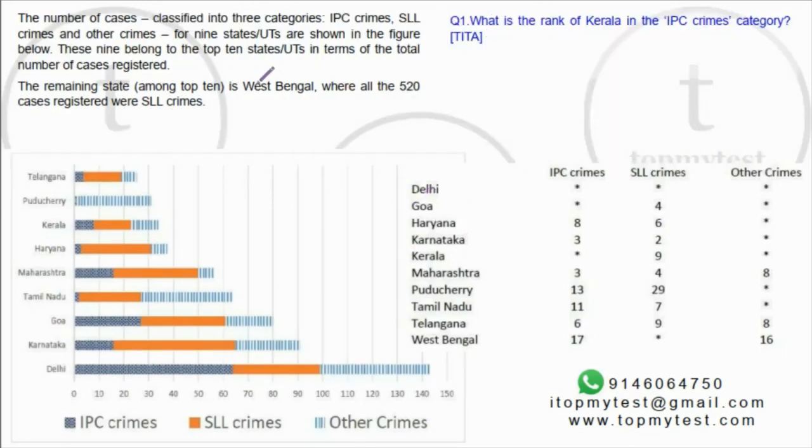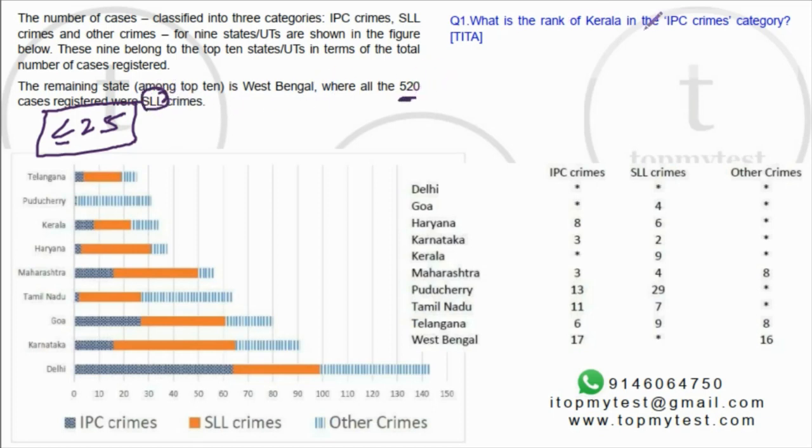Okay, I have summarized the information. We know how to rank them. As we discussed earlier, all the other states will have less than or equal to 25 overall as well as in individual categories. Right? West Bengal is 520. All of them are SLL crimes.